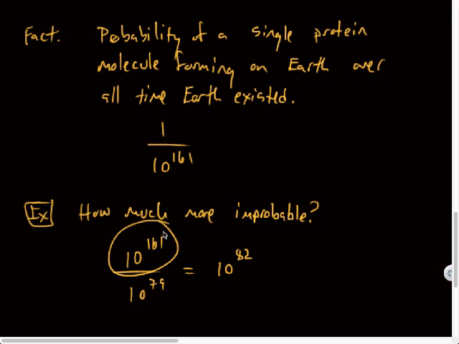So 10 to the 161st is the same as if I take every atom in the universe and replace it with its own universe of atoms, mark one, send Morrow out into space to find it, and the probability of him getting that one atom right would have been the probability of this occurring, a single protein molecule forming.